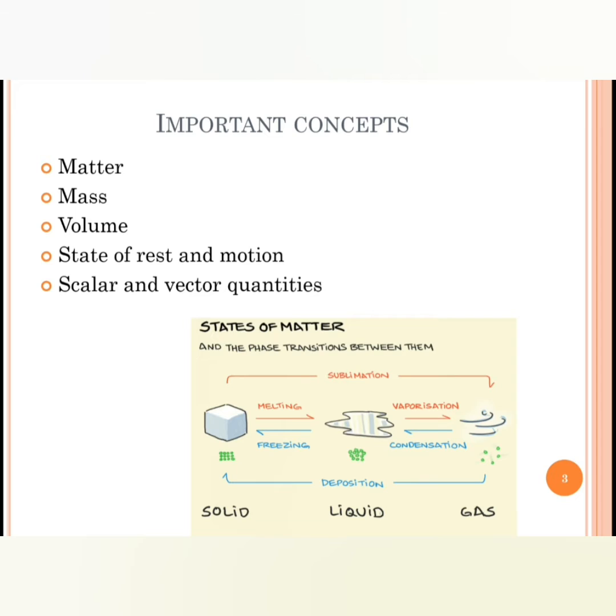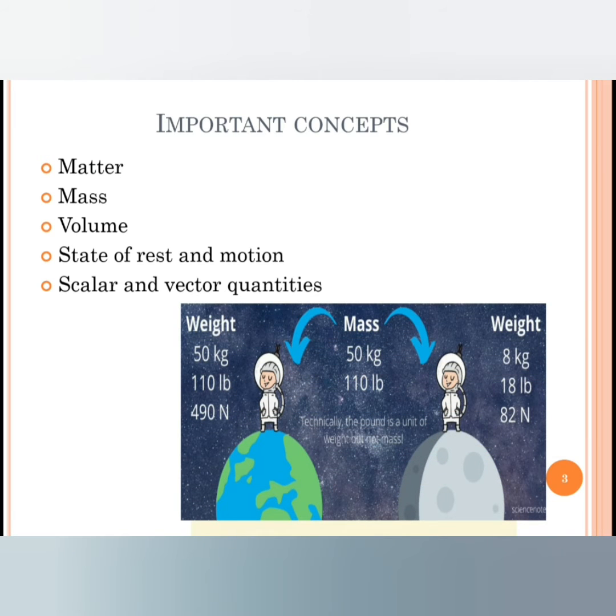The next one is mass. What is mass? It is the amount of matter in an object. So there is an object. When it is kept on the earth, it has a certain weight. But the same object when kept on the moon will have a different weight. But the mass remains constant. So the amount of matter inside the object is called mass.